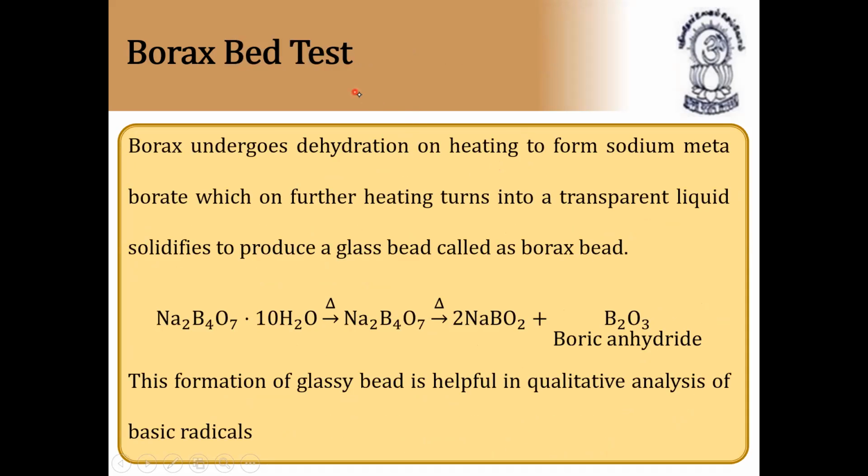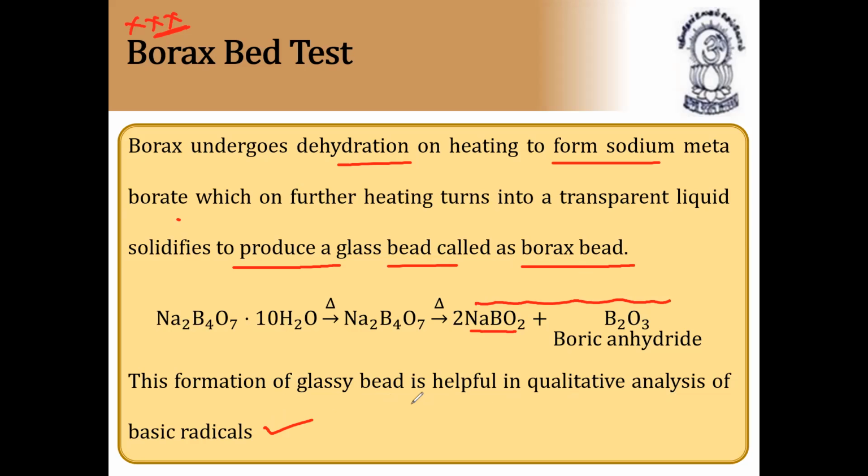Very, very important. What is the borax bead test? Very, very important in the entrance exam. Borax, that is Na2B4O7.10H2O, undergoes dehydration on heating to form sodium metaborate, NaBO2, which on further heating turns into a transparent liquid that solidifies to produce a glass bead. The combination of NaBO2 plus B2O3 is called glass bead. This formation of glass bead is helpful in qualitative analysis of basic radicals. So what are basic radicals? That is metals, metallic ions.